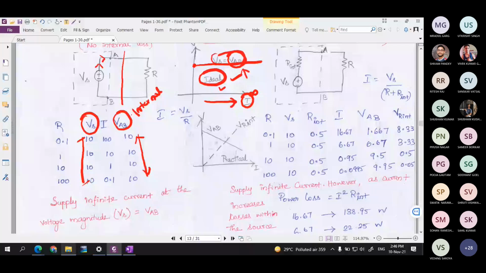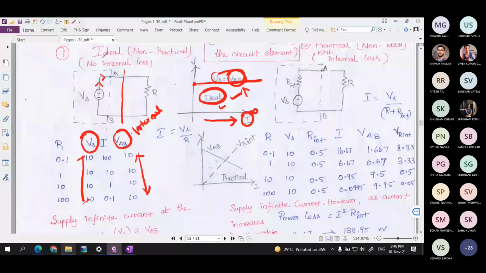So this is the ideal independent voltage source. Here I have mentioned ideal, non-practical, and there is no internal loss. That is one thing. Then a practical voltage source is represented as a voltage source with a resistor in series. This resistance is available within the source itself. Suppose you have a battery like this, then that battery will have an internal resistance. It will not be a symbolic representation, but it will have its own resistance.